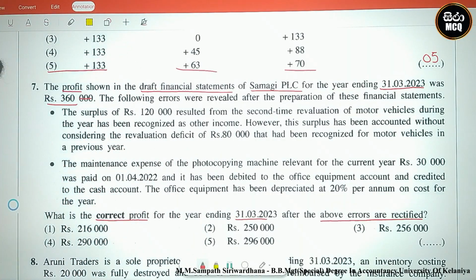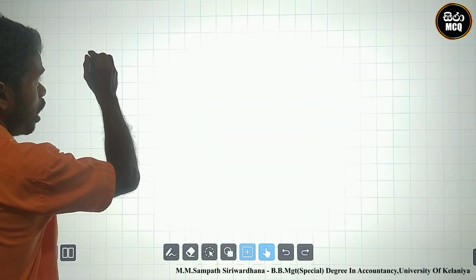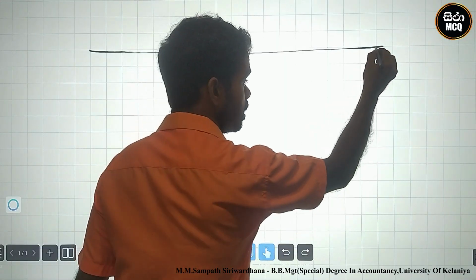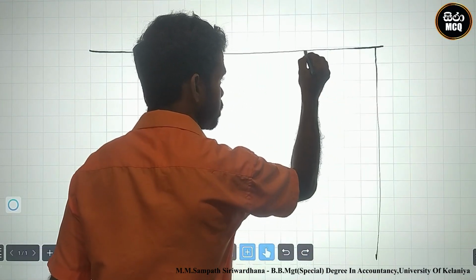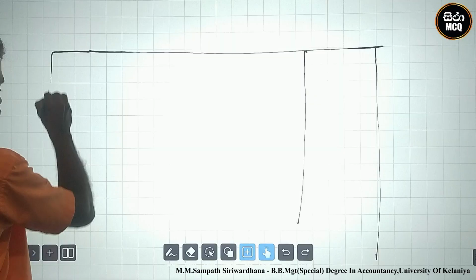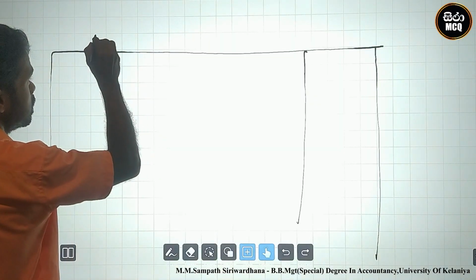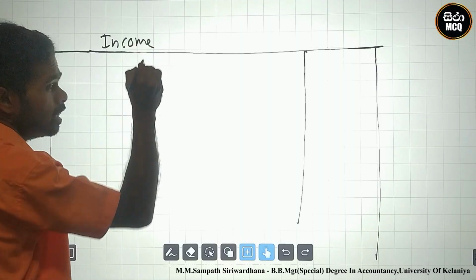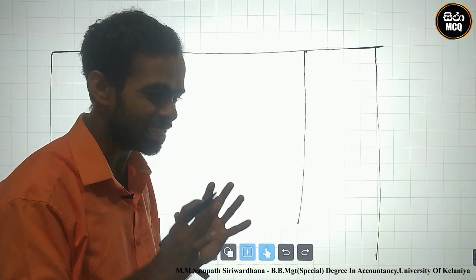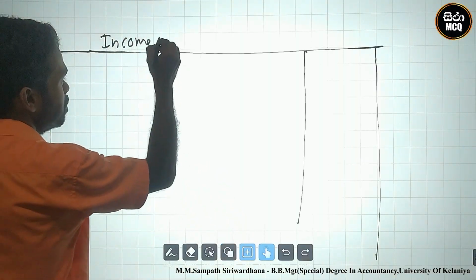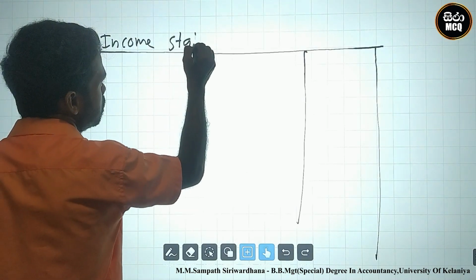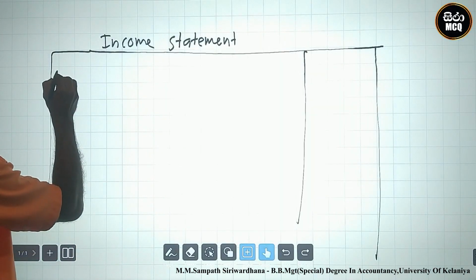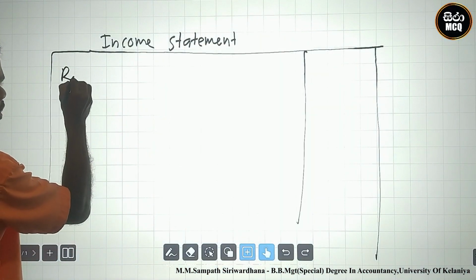This is the draft income statement of Samagi PLC. This is the draft financial statement, the income statement. They already calculated it. What are the major items?